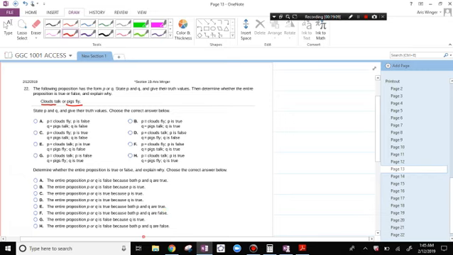State P and Q and give their true values. Choose the correct answer below. P is that clouds fly. P is false. Q is that pigs talk. Q is also false. So they're both false.